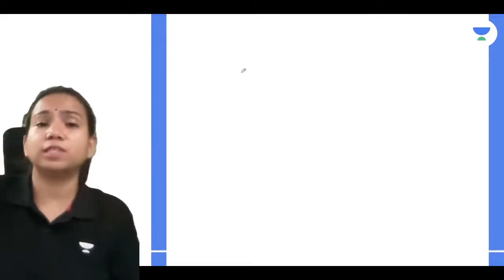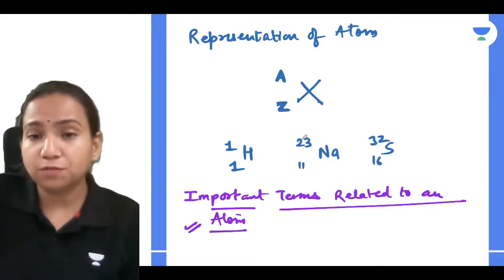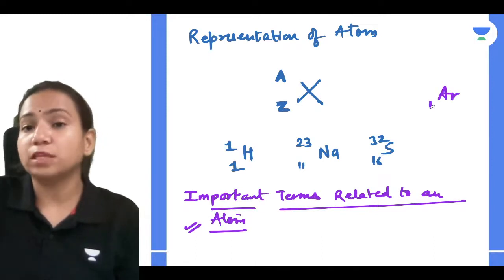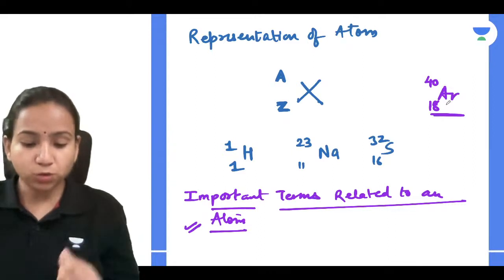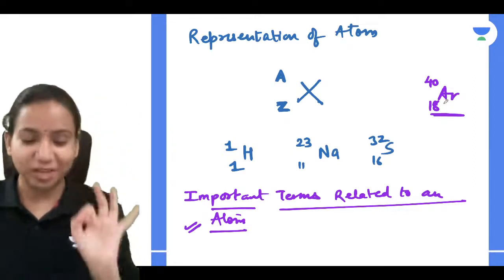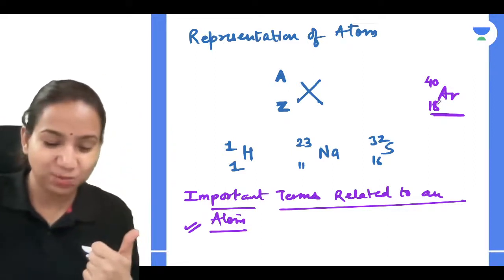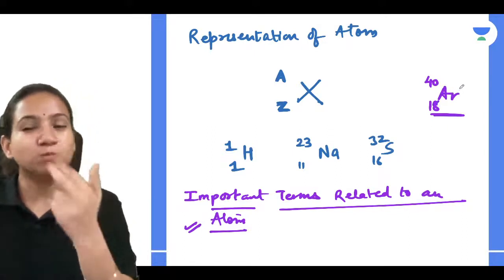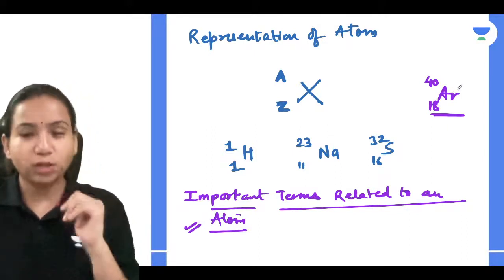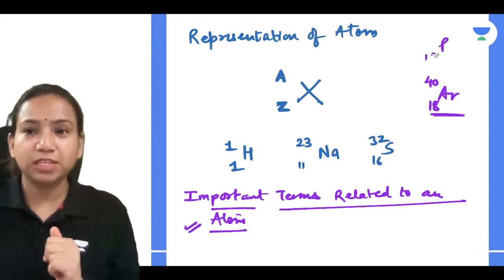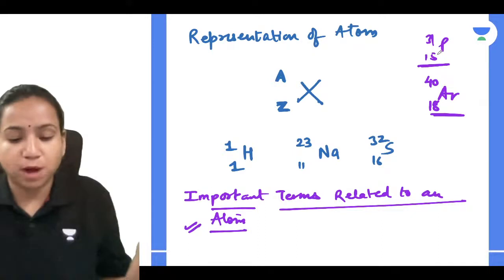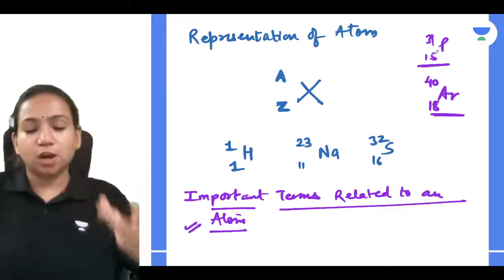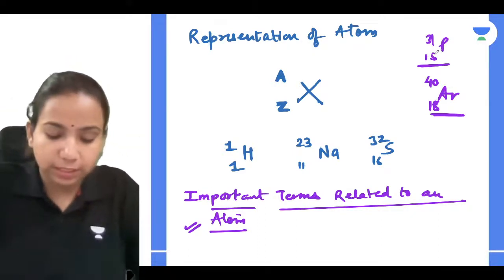Now, most of the elements are found, but there are many other elements which don't have the same. Like sodium has 11 and 23. Like argon, atomic number is 18, but the mass is 40. Getting that? So what you can do is learn only those elements whose mass is not double. So this is a trick. You can learn only those elements whose mass is not double, like phosphorus 15 and 31. And for the rest of the elements the mass is double, and you are sorted. Now you know all the elements and their atomic masses.